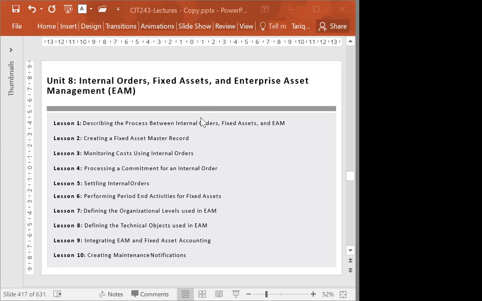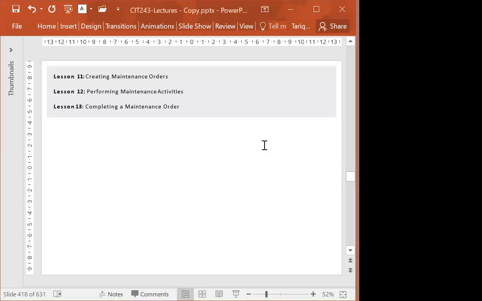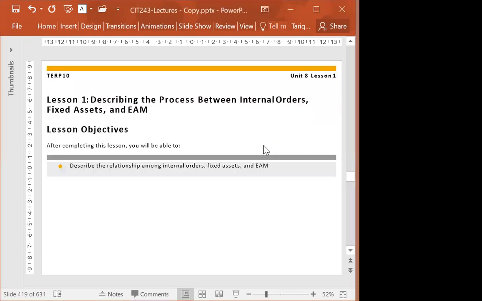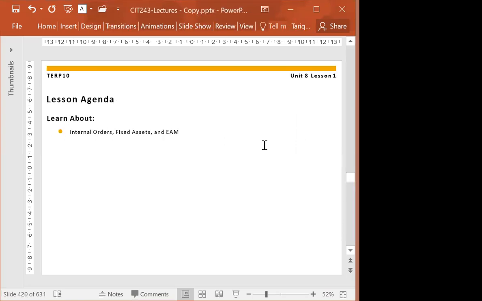So let's see what we have. So we'll see the processes between internal order and fixed assets and enterprise asset management.